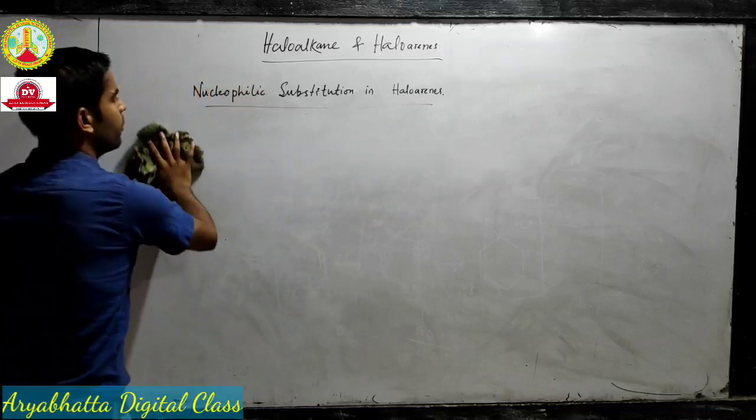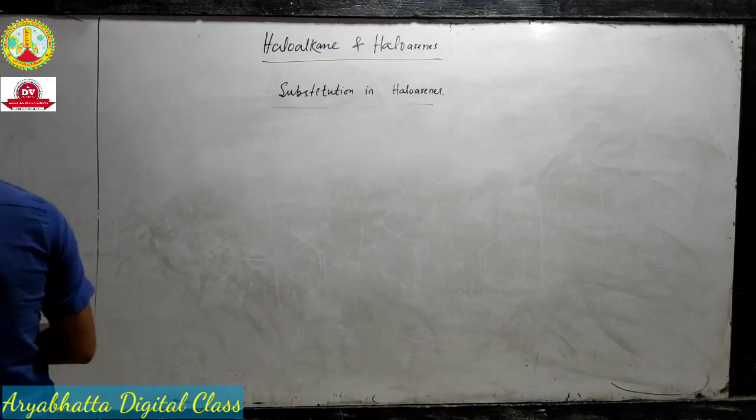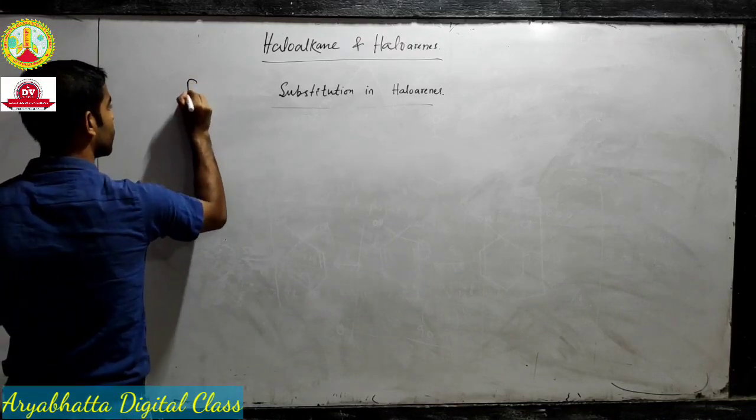now we will move to our next part, and the next part is electrophilic substitution.